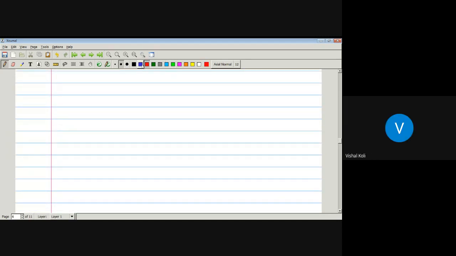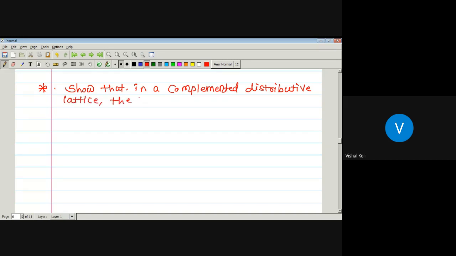Again, here is one example. Show that in a complemented distributive lattice, the following are equivalent.